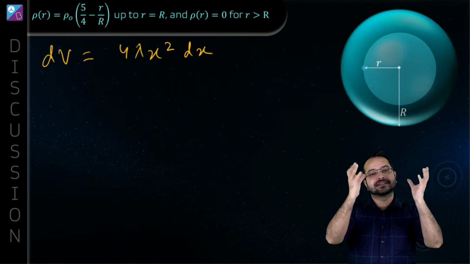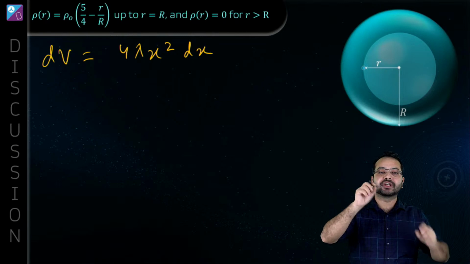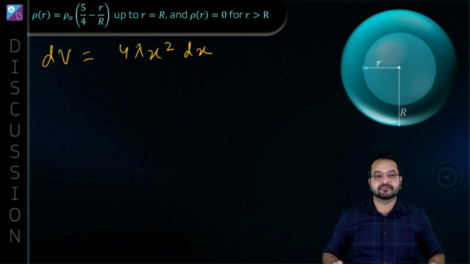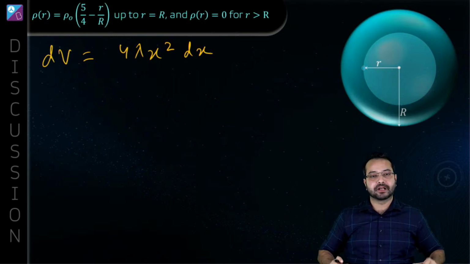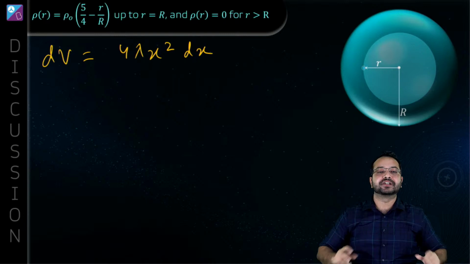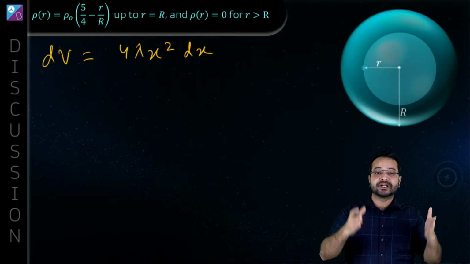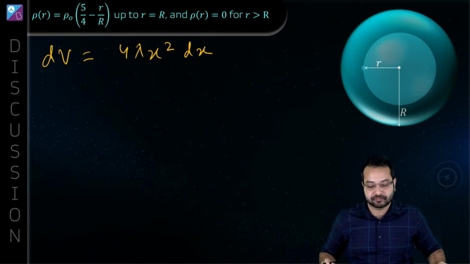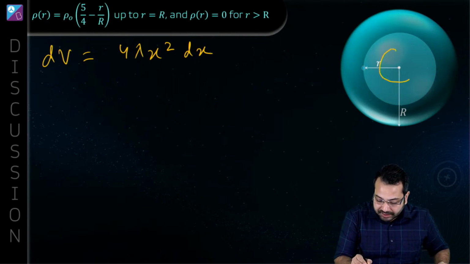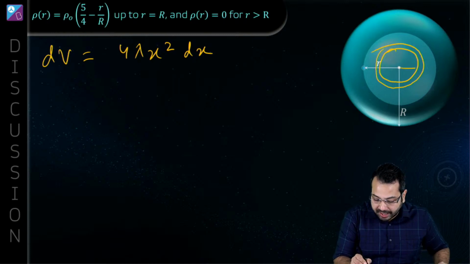Can we say this solid ball is made up of thin shells? Let's say we take a ball and put another ball on top of it, and another on top of it. What are we going to get? We are going to get a solid sphere. So we can say that this solid sphere is made up of many concentric thin shells. Do you agree? This is one concentric thin shell that I have chosen. It has a radius of x and a thickness of dx.